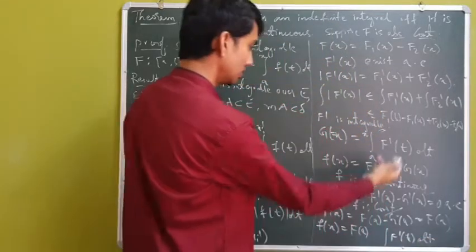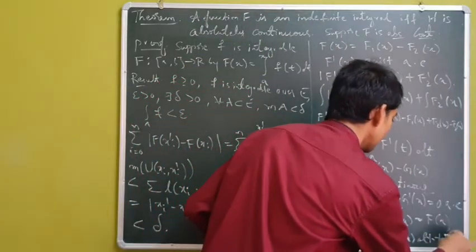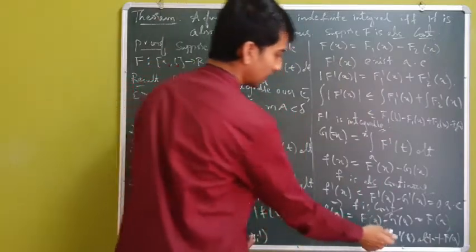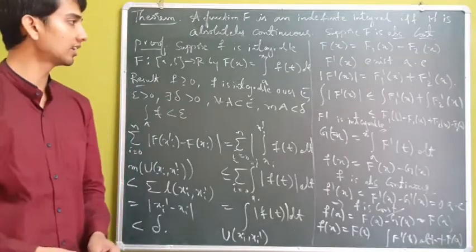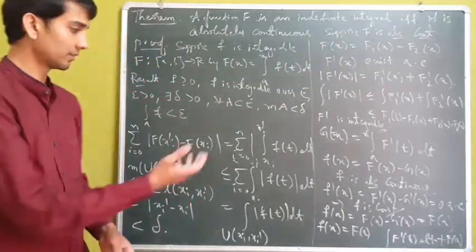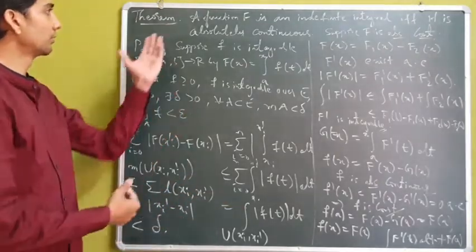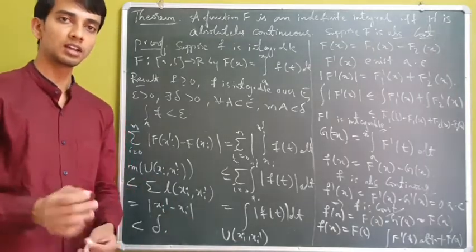I have g of x plus phi of x, where phi of x is f of a. So I have f of x to be the integral of f dash of t plus f of a, which is nothing but an indefinite integral. So assuming that f is absolutely continuous, we have proved that it is an indefinite integral, which proves the if and only if condition for an indefinite integral to be absolutely continuous.